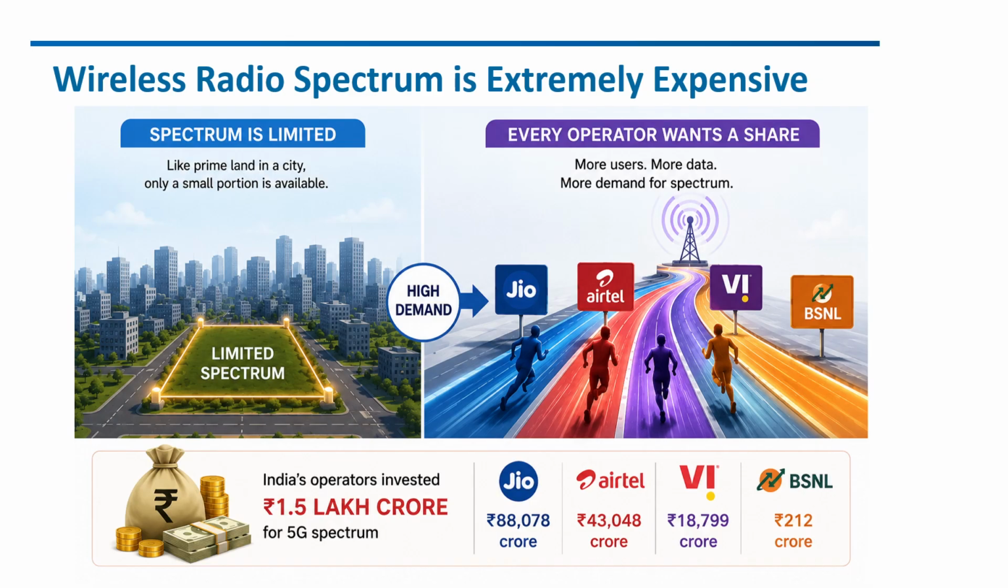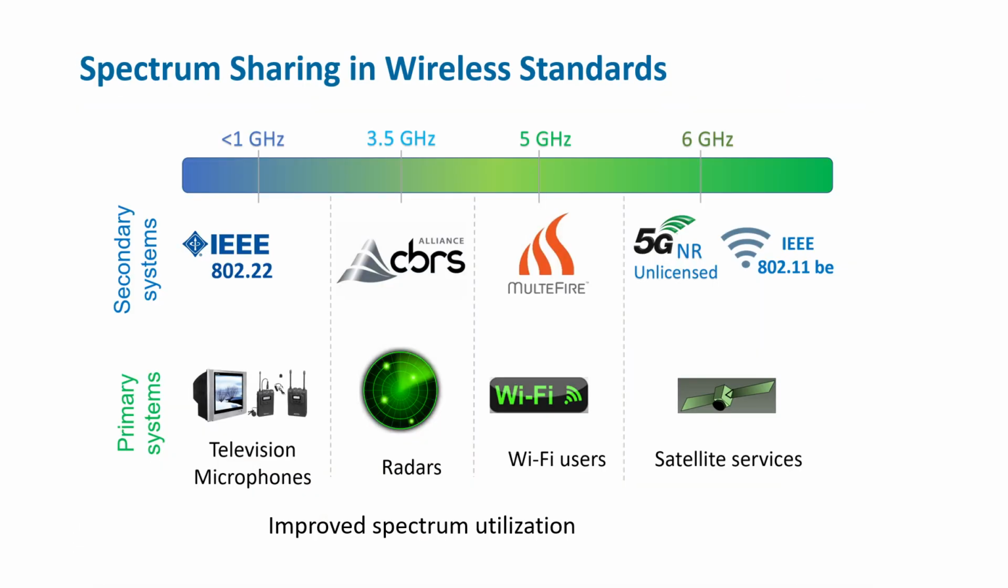Wireless spectrum is extremely expensive. Indian telecom operators spent around 1.5 lakh crores for 5G spectrum. This investment impacts mobile tariffs in the long term. Spectrum is also limited, so we need to use the existing spectrum efficiently. To address the above issue, spectrum sharing is one of the promising solutions that is part of different wireless standards.